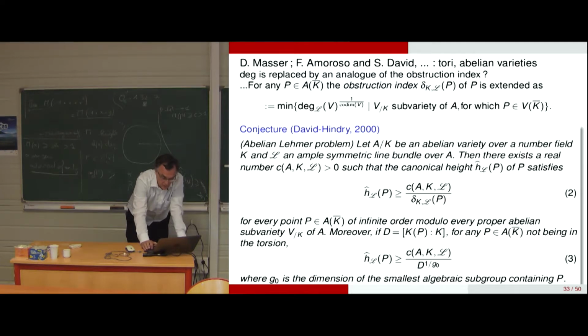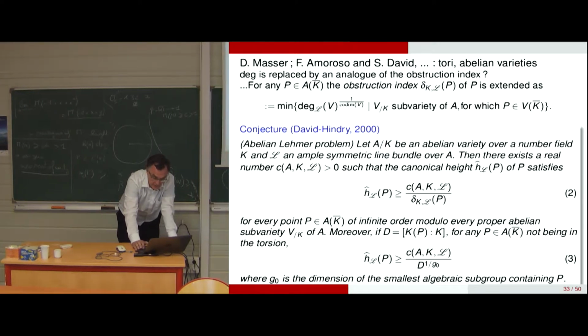So it's for an abelian variety over a number field, with a non-polarized symmetric line bundle over A, and so the existence of constants such that the canonical height of points satisfies this inequality for every point of infinite order modulo every proper abelian subvariety.